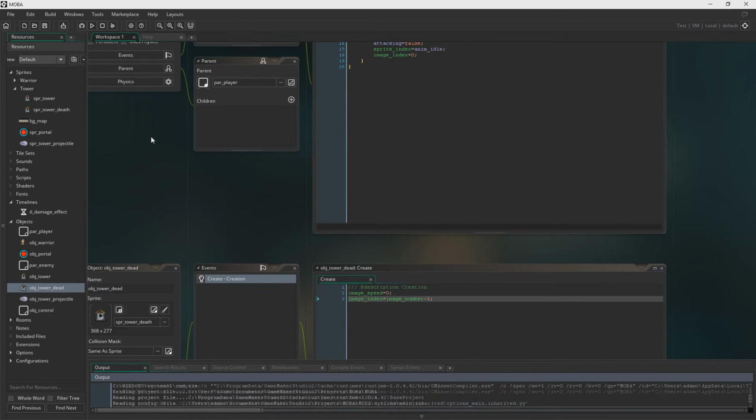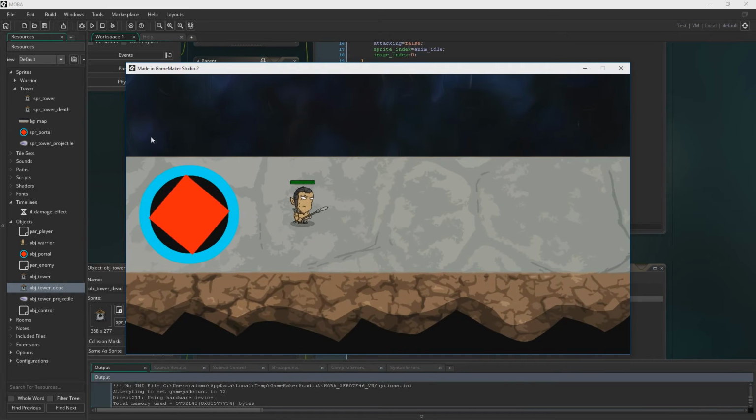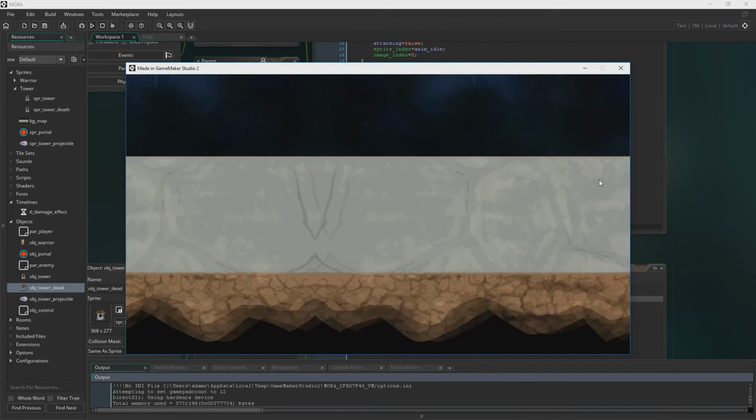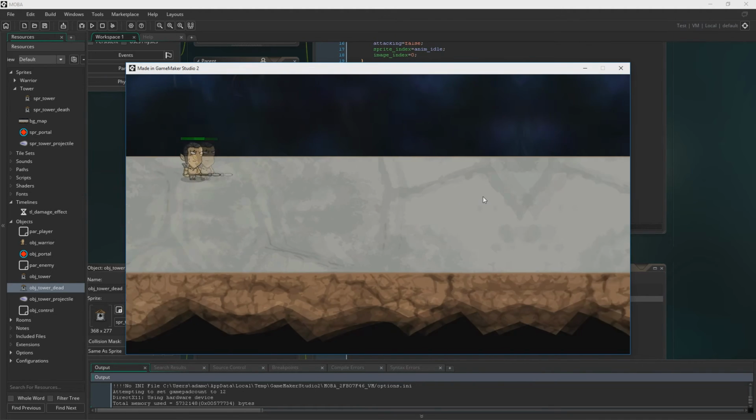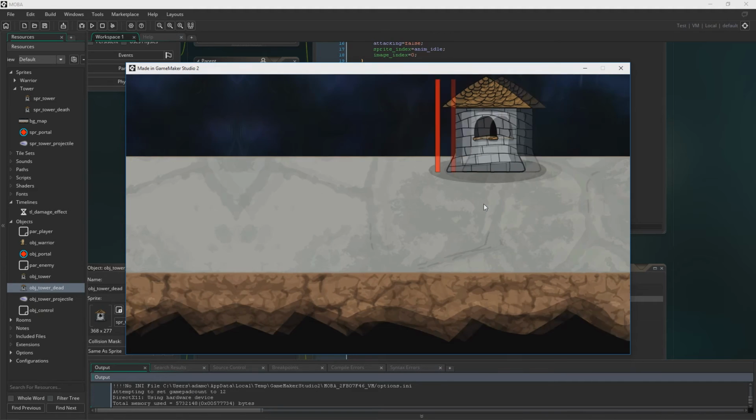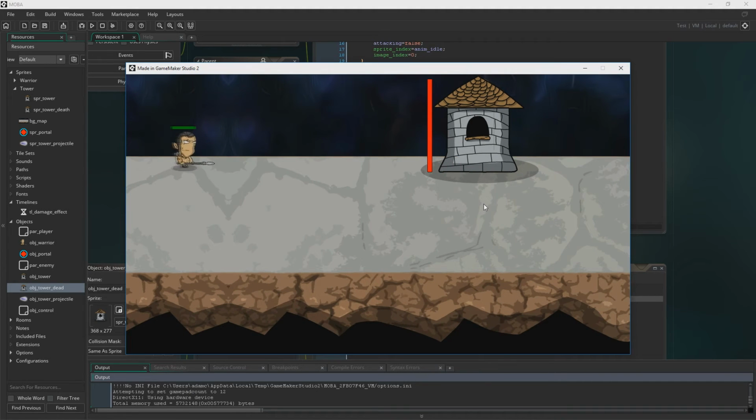So let's see if this works. The tower will die, and then it should just respawn in its dead state with no code running at all. Now I'm going to speed this up because I've just realised we have an awful lot of health to get through there, and I've recorded the entire thing because I'm stupid. So I'm just going to speed up here, and I will be back in a second. I promise you I will not force you to sit through this entire thing.